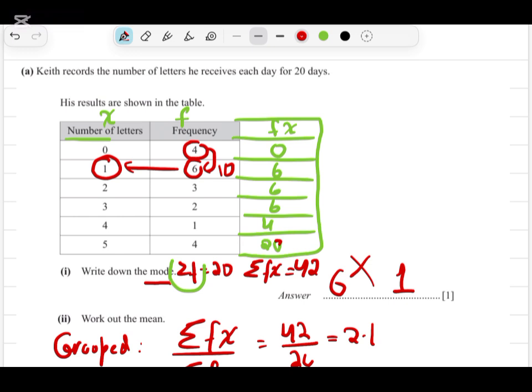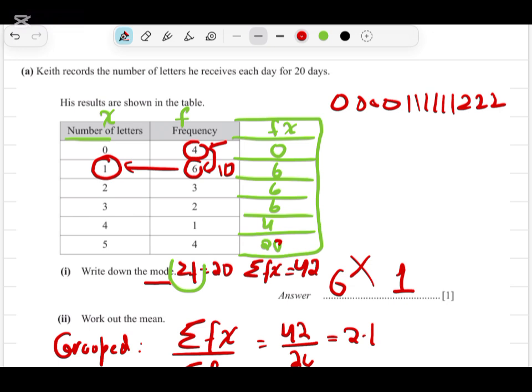We will not consider 11 because if I consider 11, it will move to the next class. Okay, for example, you can see that this is frequency 4. This means that 0 is repeating 4 times. Okay, the next frequency is 6. So this means that 1 is repeating 6 times. Okay, now you can see that 2 is repeating 3 times.